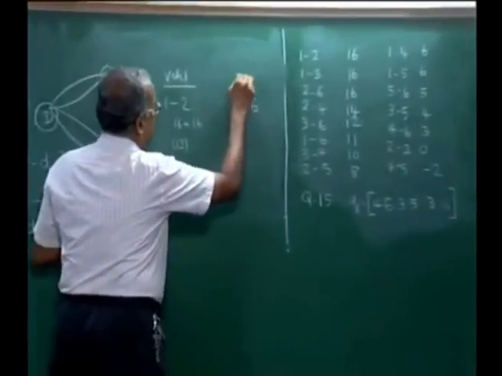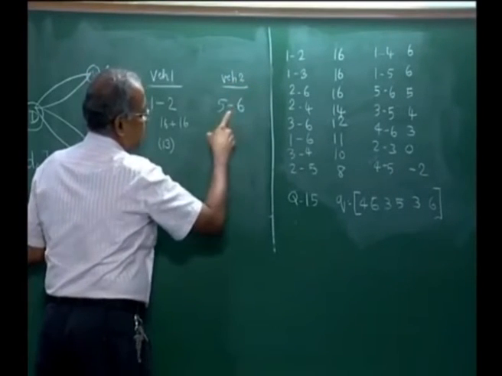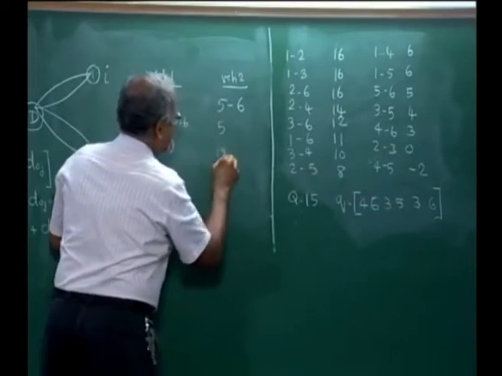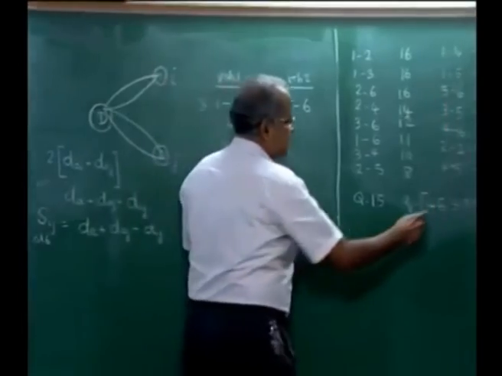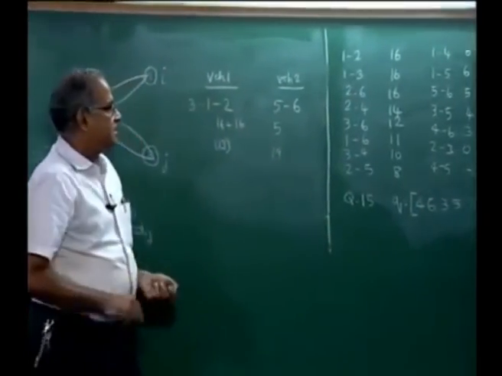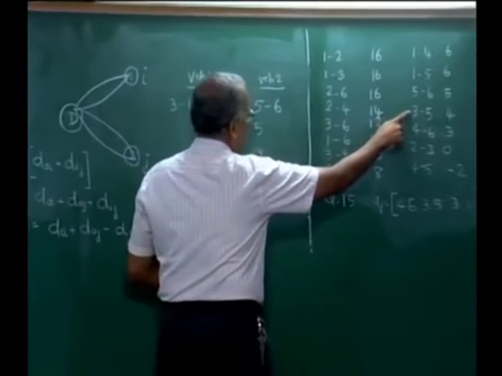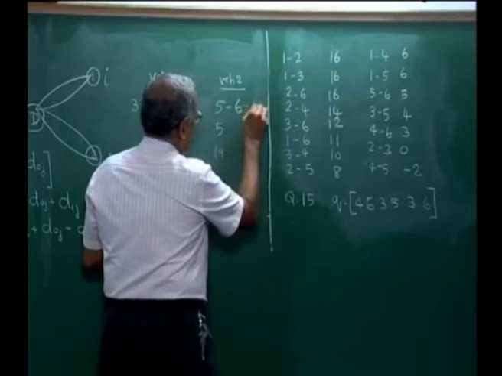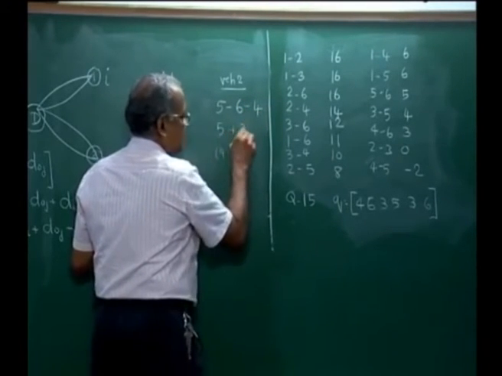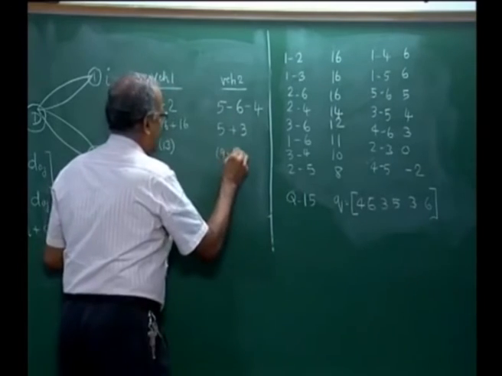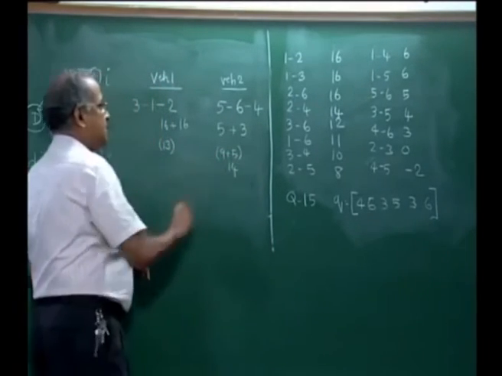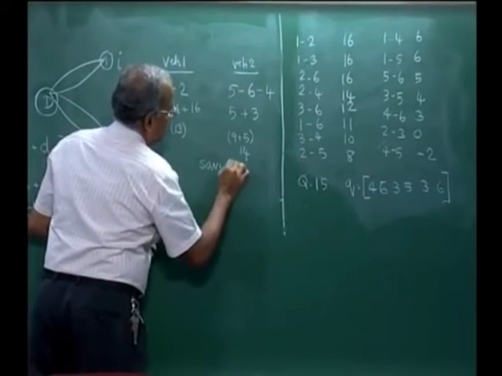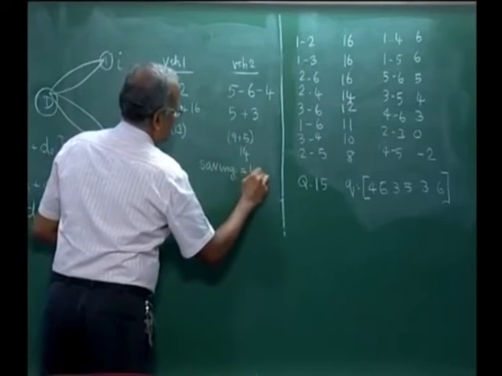So, we start with vehicle V2, or vehicle 2, we put 5 and 6 together to have a saving of 5, and we used up a capacity of 9. 5 and 6 is 3 plus 6, which is 9. Then we look at 3 and 5, we cannot do that because both are assigned. Look at 4 and 6, which has 3. So, 6 to 4 will come here. So, saving is plus 3, and 4 has another 5. So, 9 plus 5 is 14, which is within capacity. So, total saving is 40.